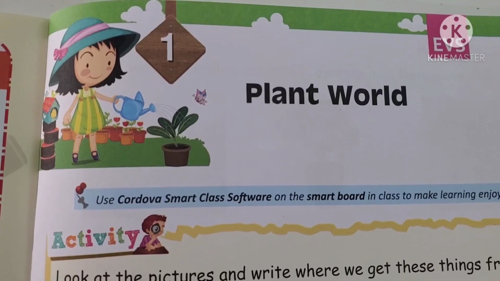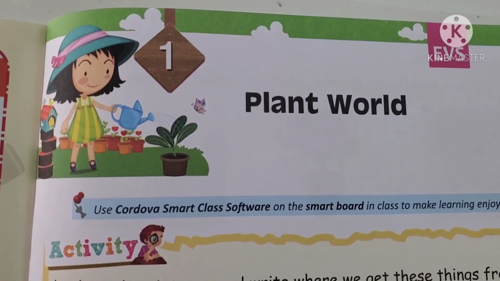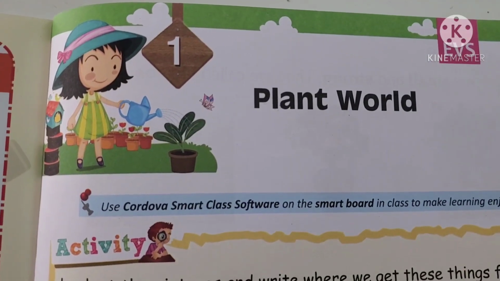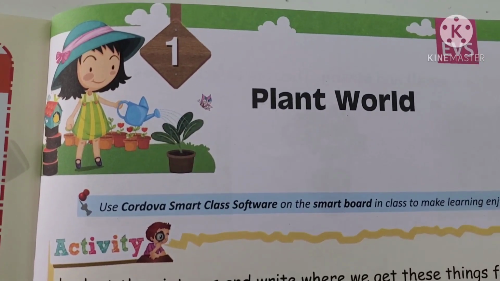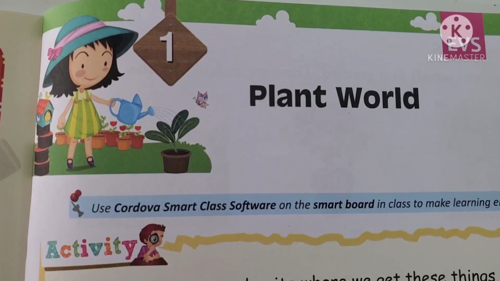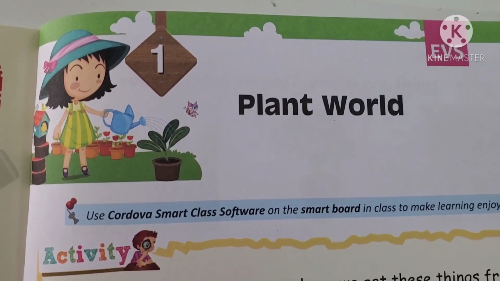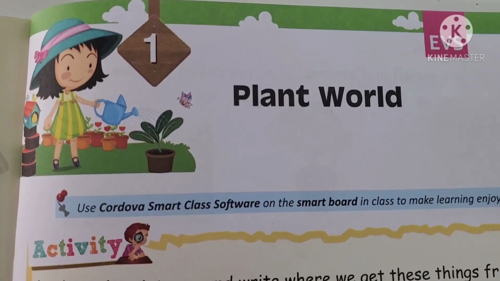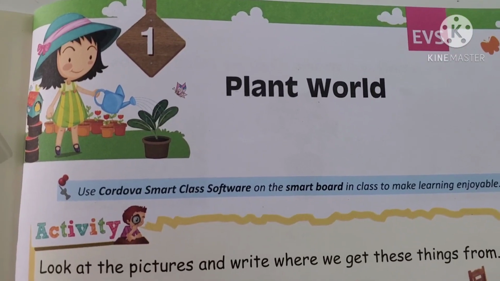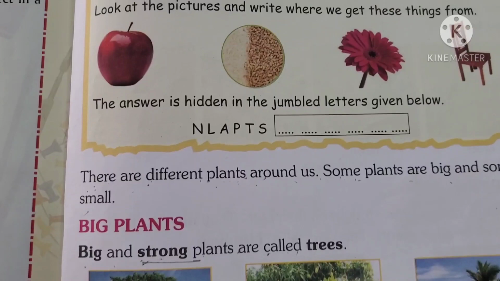So if you don't have any plants or trees around you, you can plant some seeds in your balconies and keep the pots in the balcony and give them water every day. Okay, children? Now we will start our lesson. I'm going to read it out and explain you. So please be ready. Now let us start.